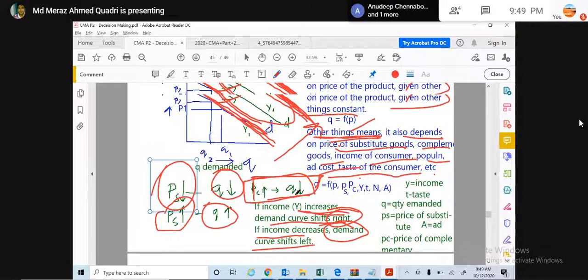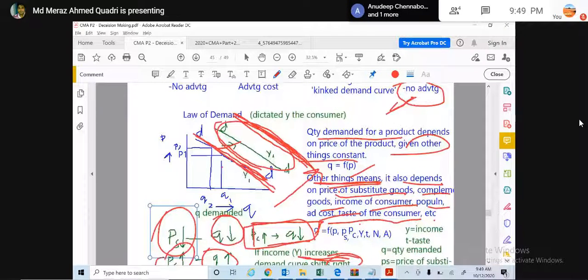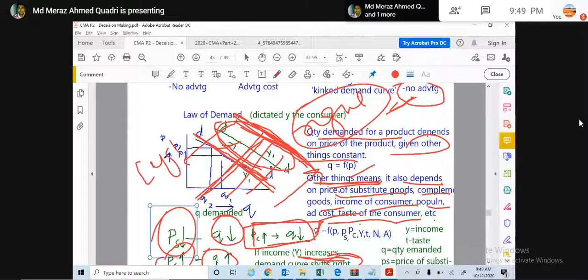If the income of the people goes up, it means people are ready to spend more, so indirectly the demand curve will shift to the right side. But if the economy has a recession, the demand curve will shift left, meaning people have no money to buy things. So it is very simple, but in exams they will make it a little complex. It says the economy has inflation. If the economy has inflation, do people have money or not?